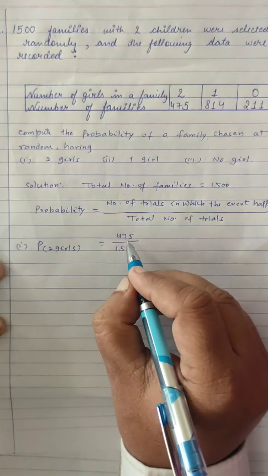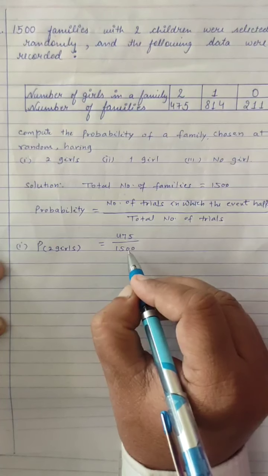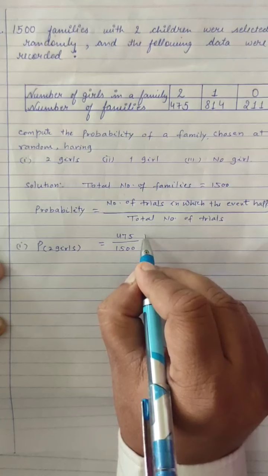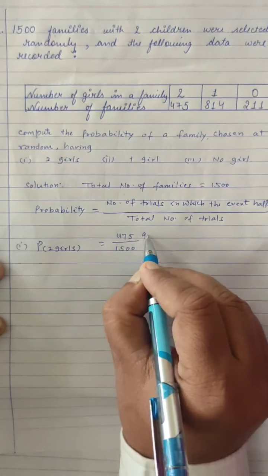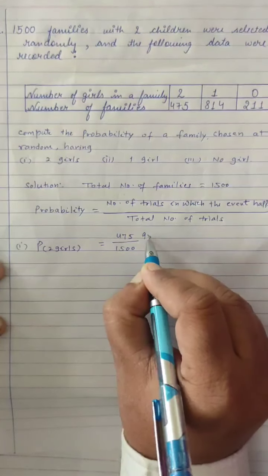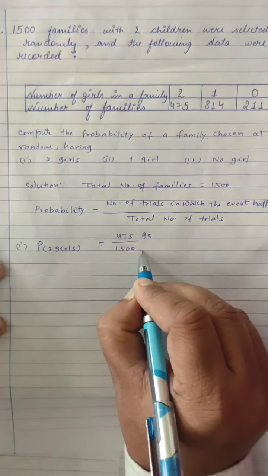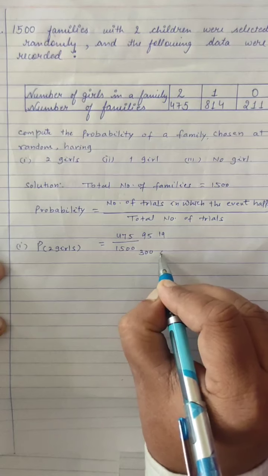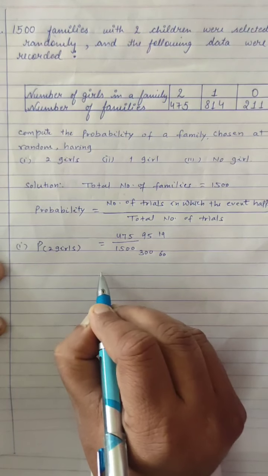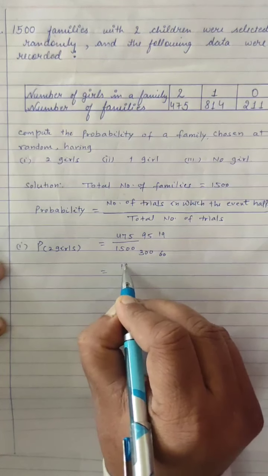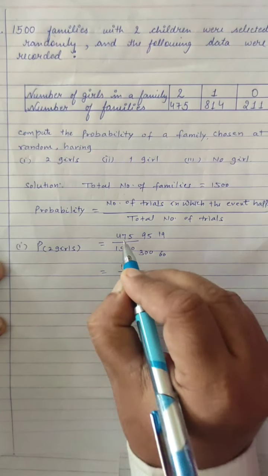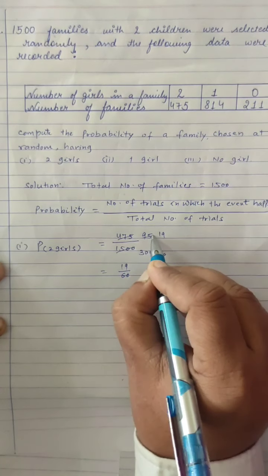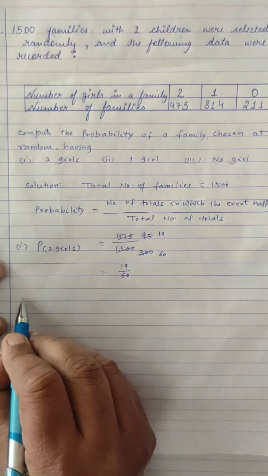You can cancel this numerator and denominator by 5. 5 9s are 45. 5 5s are 25. Again by 5. It comes 19 upon 60.